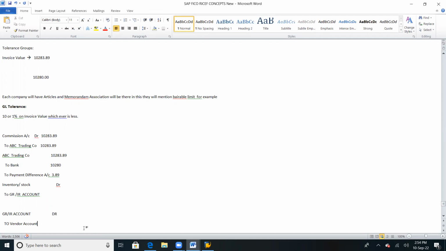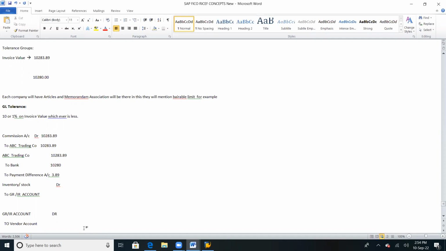So, once goods are received, why can't we use a GR account itself? Once goods are received, we will make an entry, right? See, what happens is sometimes we will first receive an invoice, and after that we receive the stock, in a few cases.